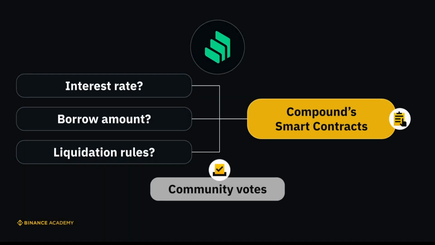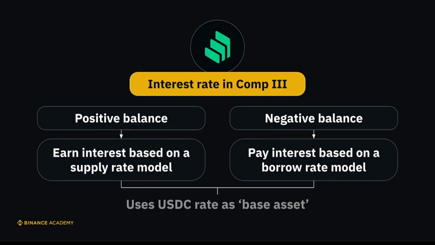How much can one borrow? When might users face liquidation? All of these critical parameters are written in the protocol's smart contracts, and changes to these mechanisms are made according to community votes. These mechanisms are complex, but let's look at how interest rates are determined in Compound 3. Users with a positive balance of the base asset USDC earn interest based on a supply rate model. Users with a negative balance pay interest based on a borrow rate model. Both supply and borrow interest rates are a function of the utilization rate of USDC as the base asset.